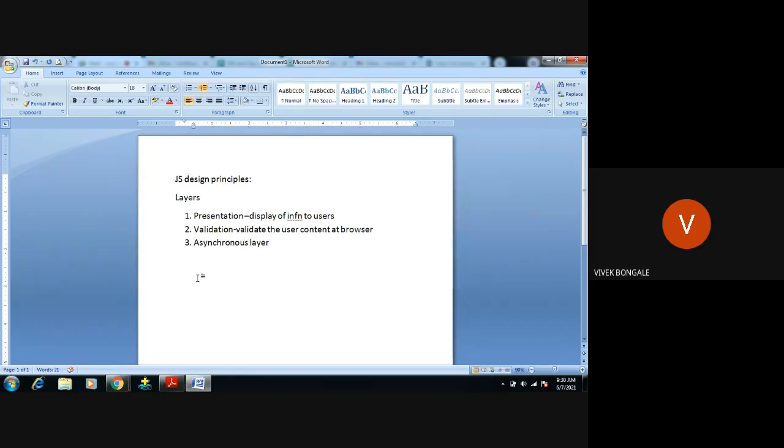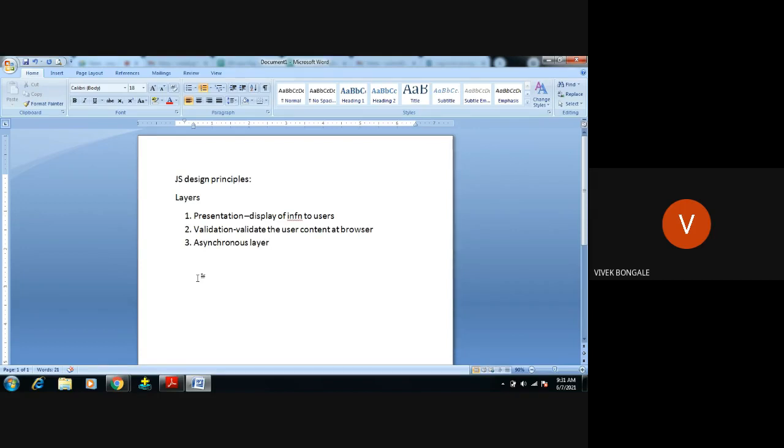In the loading state, the browser should stick to that page and not move to any other page until the response comes from the server. Once it gets the response, it will display the page to the user. That is what the asynchronous layer will do.